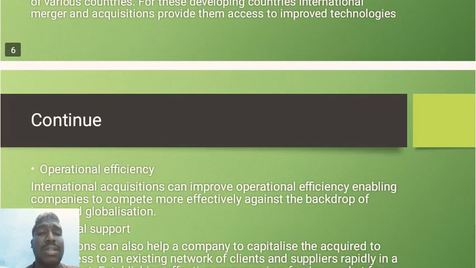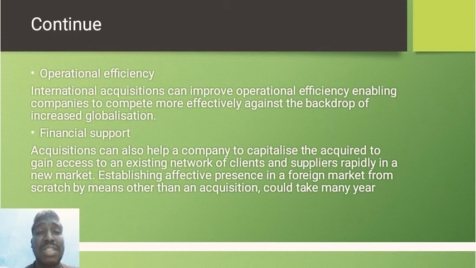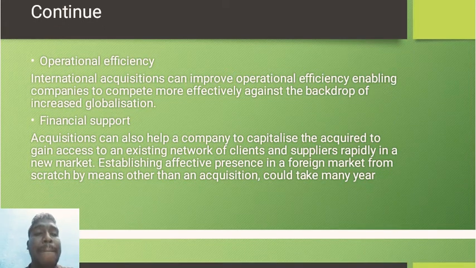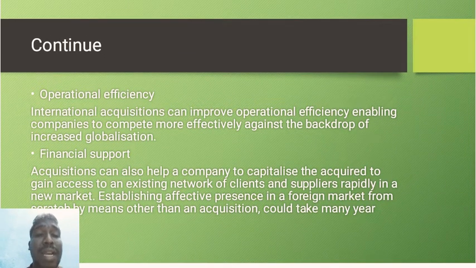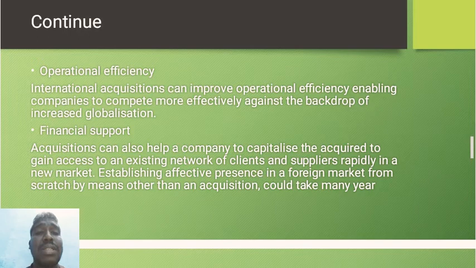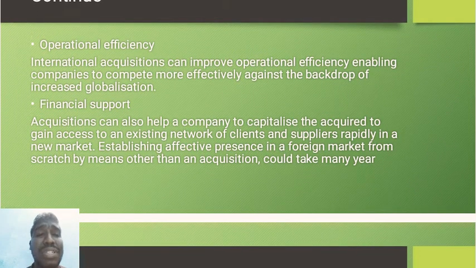Okay, so now the next one we see is operational efficiency. Operational efficiency means the JP Morgan Chase people, the experts, will give good training, salary hikes, and teach how to operate with the customers, how to communicate and sell, and what the business strategies and new things are. So at that time the Bank One Corporation staff and employees learn different things and try to change the environment. Then there will be efficiency, right?